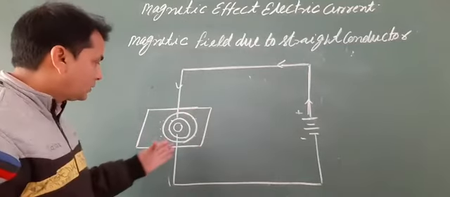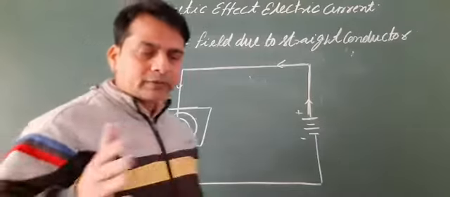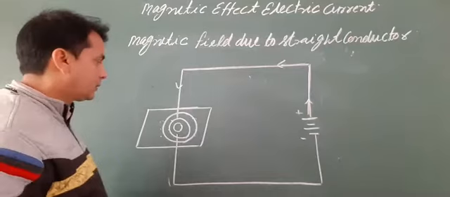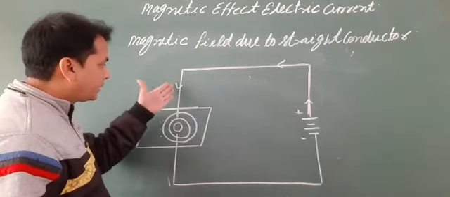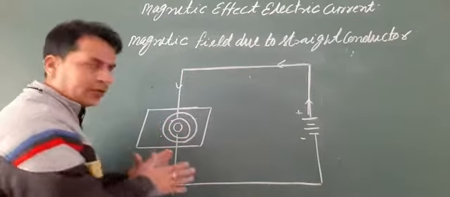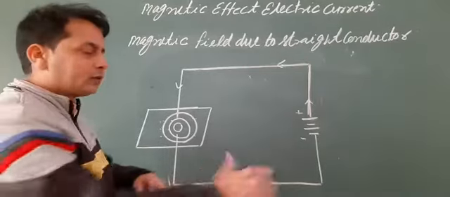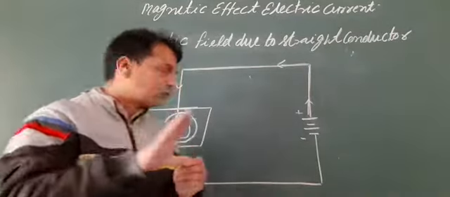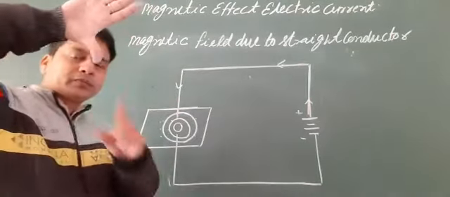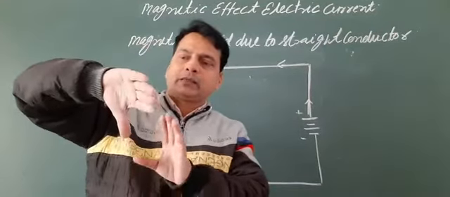So what is the direction of the field lines here? Apply the right hand thumb rule of Maxwell. The electric current is in the downward direction, so your thumb points downward, indicating the direction of the electric current.